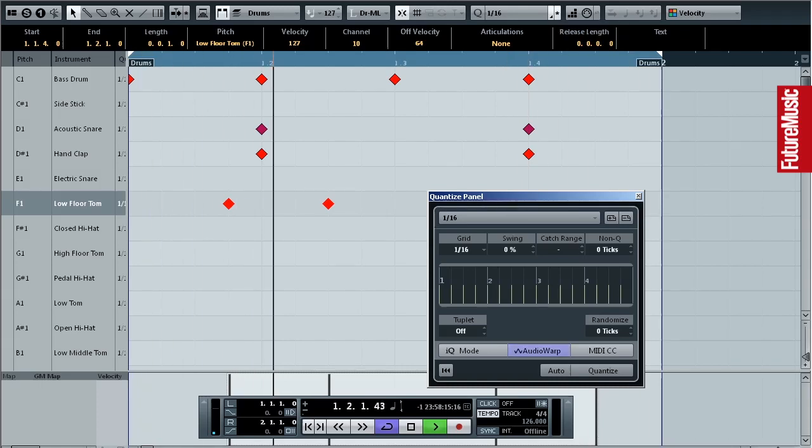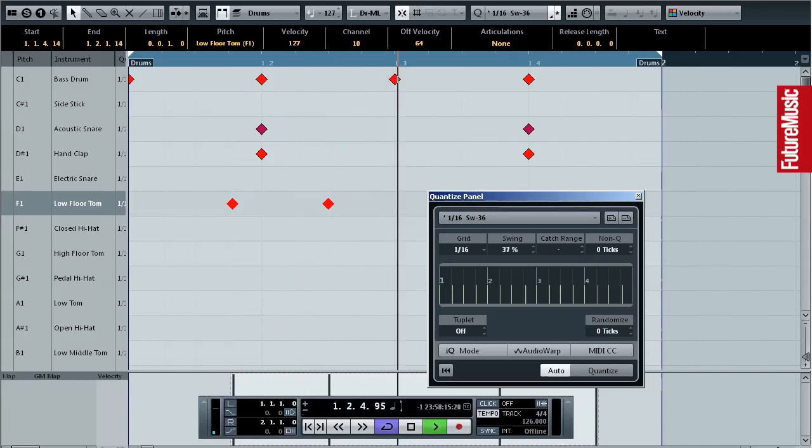But if we go into the quantize panel, we can adjust the swing amount until we get the right type of swing. About 58% sounds good here.